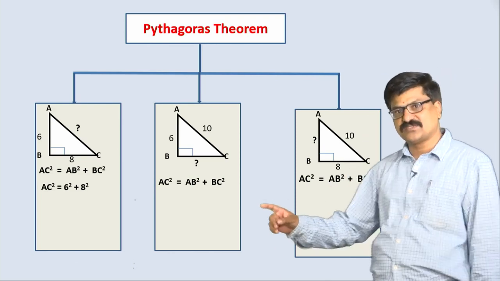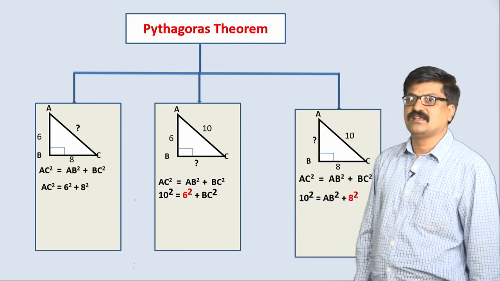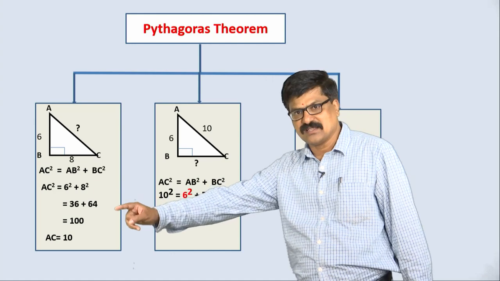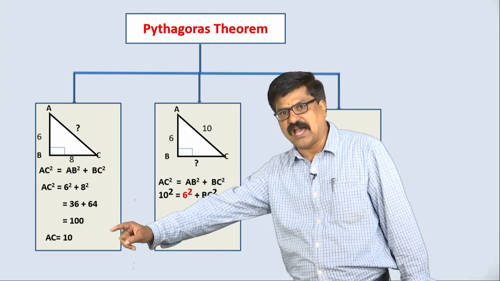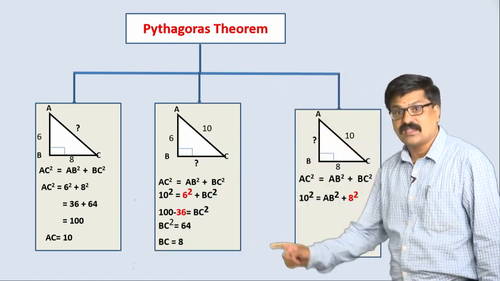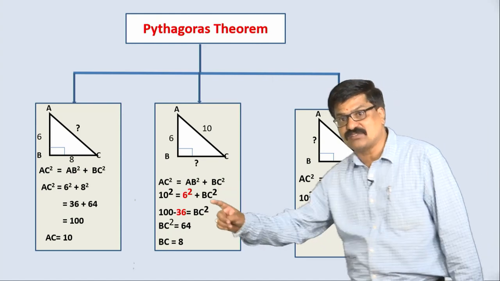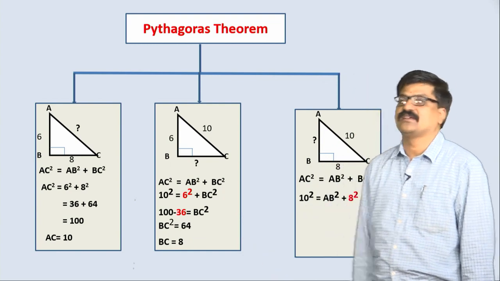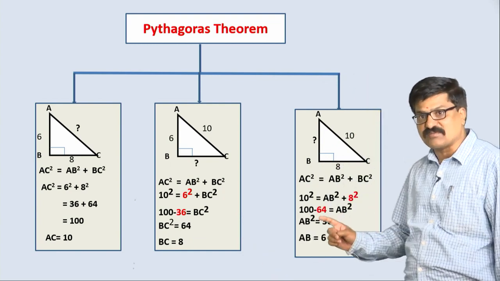Then substitute in all three cases. See the simplification procedure here. So, square, add, answer. Here after squaring we are shifting 6 squared here and simplifying, 8 we got. Here also same thing, 6.